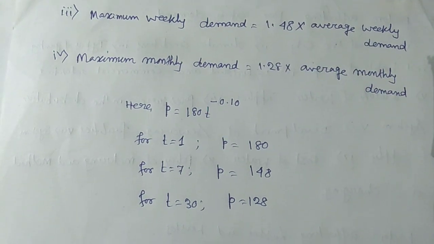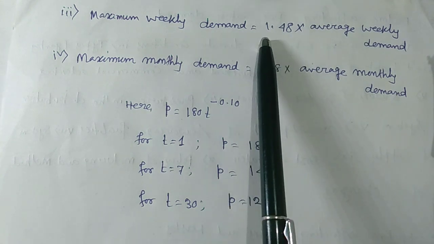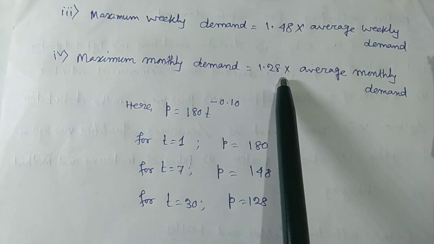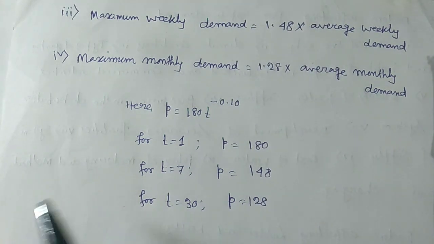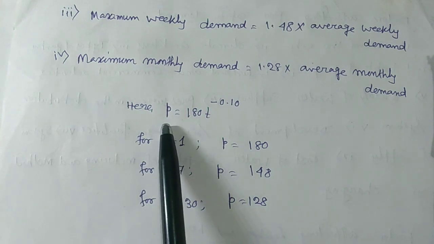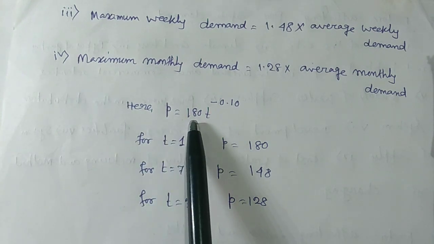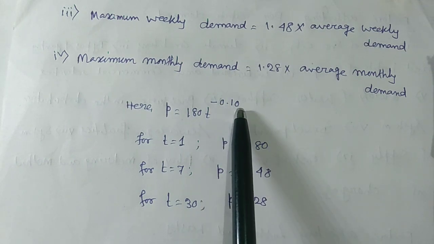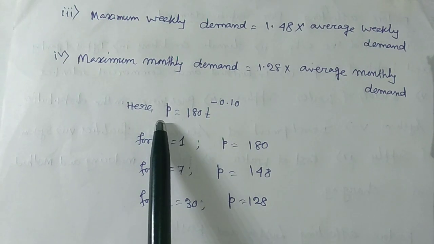Now one question may arise in your mind, where this factor is coming from, that 1.48, 1.28 and previously 1.8. Now here I am giving you that P equals 180 into T to the power minus 0.1, where P means percentage.